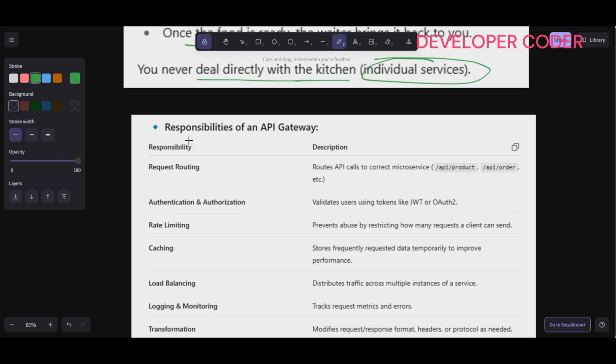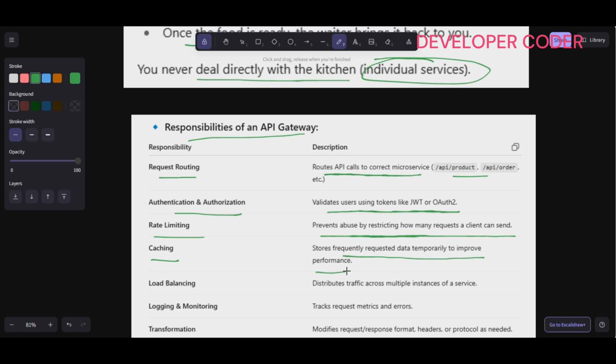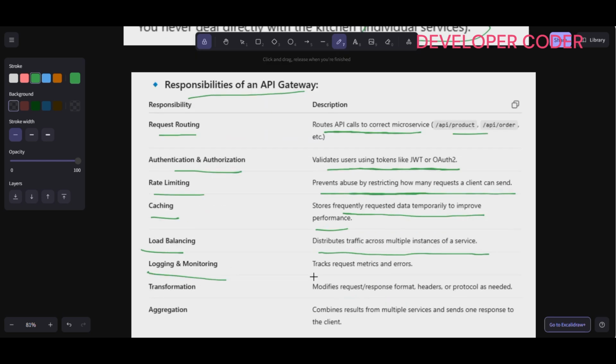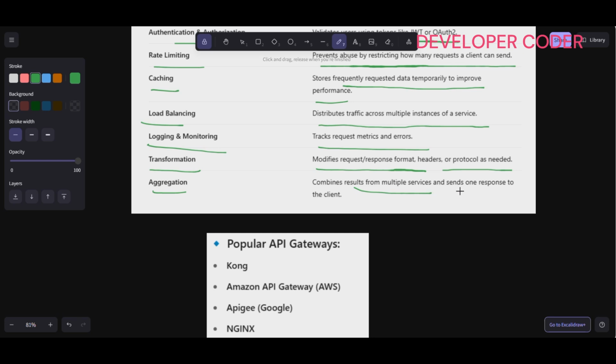And what are the responsibilities of an API gateway? Request routing: routes API calls to the correct microservices. Authentication and authorization: validates users using tokens like JWT or OAuth 2. Rate limiting: prevents abuse by restricting how many requests a client can send. Caching: stores frequently requested data temporarily to improve performance. Load balancing: distributes traffic across multiple instances of a server. Logging and monitoring: tracks request metrics and errors. Transformation: modifies request and response format, headers or protocol as needed. Aggregation: combines results from multiple services and sends one response to the client.